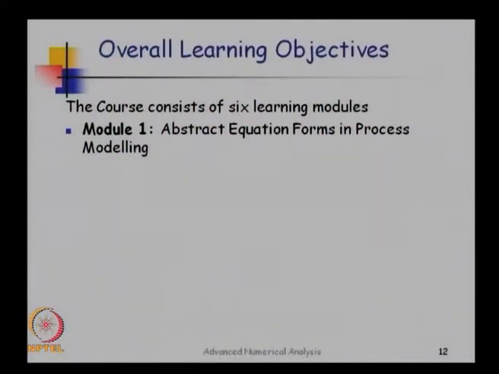So this course consists of 6 learning modules. Actually here I am talking of what the course ideally should consist of. At the end of this slide I'll tell you what I am going to lecture on. This course initially should begin with relating abstract equation forms to process models.